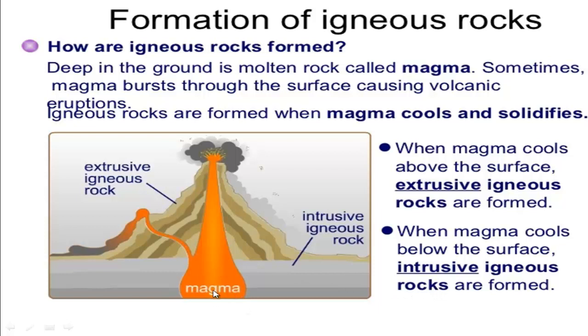Follow here. This is the magma under the ground, inside the belly of the earth. At first, the molten metals are gathered here, and due to cooling temperature, gradually this molten magma turns into hard rock. So when these rocks are present under the ground, this is known as intrusive igneous rock, and when it is present on the surface, its name is extrusive igneous rock.